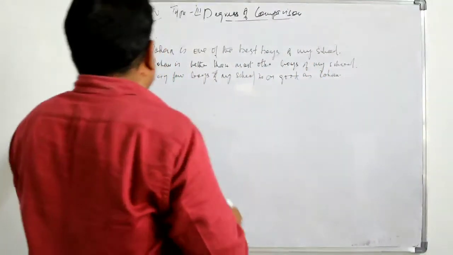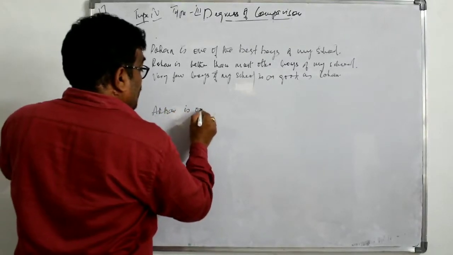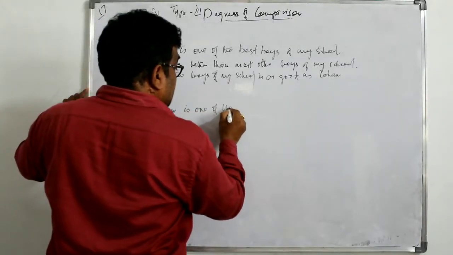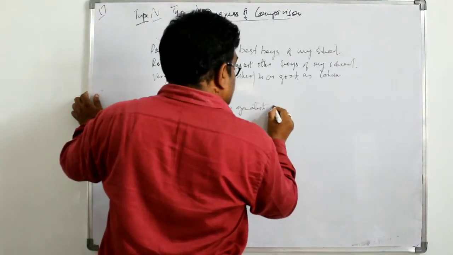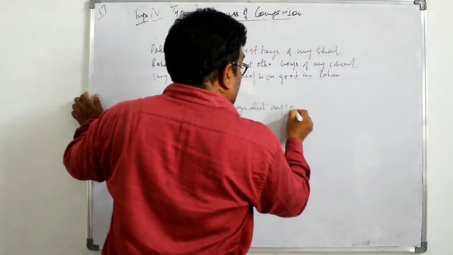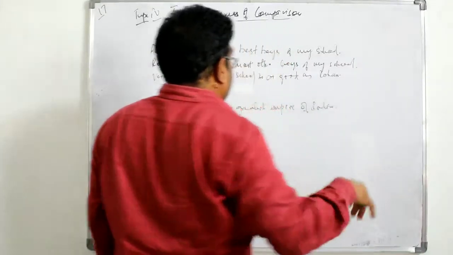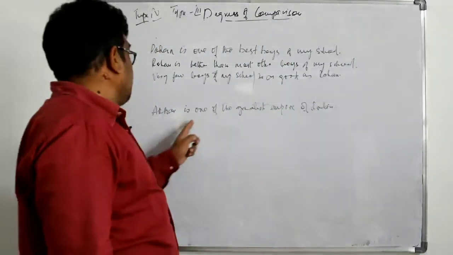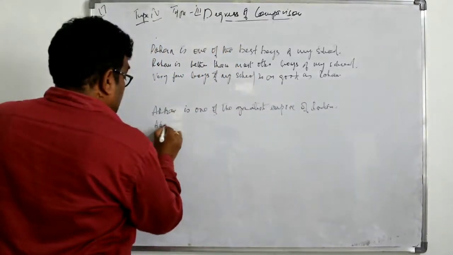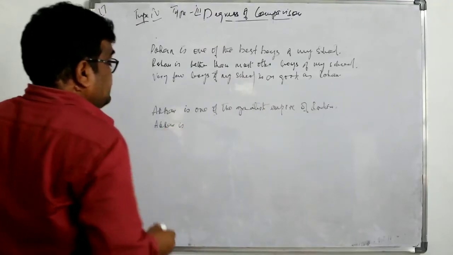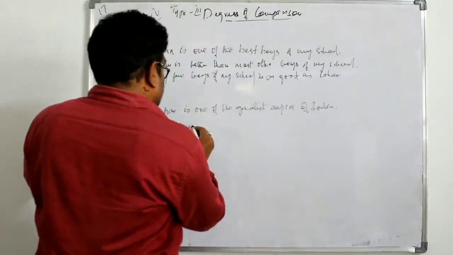Another example. Akbar is one of the greatest emperors of India. You see here, Akbar is one of the greatest emperors of India. Now changing to comparative. Akbar is greater. The comparative of greatest is greater.